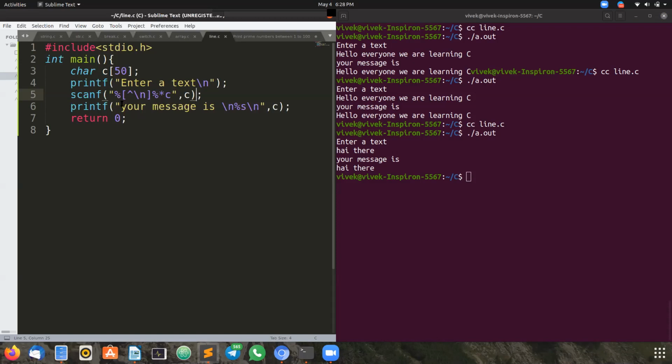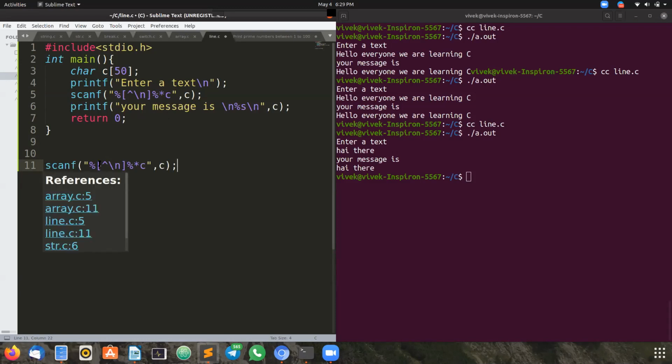Yes. Now I want to explain how it is actually working. In our college, we are unable to learn this kind of stuff because the faculty will not have time to explain these types of concepts. They will just introduce you to strings and tell you how to read a string. But in most colleges, the faculty won't teach how to read an entire sentence. So this is the way to read. Here in scanf, I have used percent, this is the cap symbol, and slash n. First I want to tell the meaning of this.